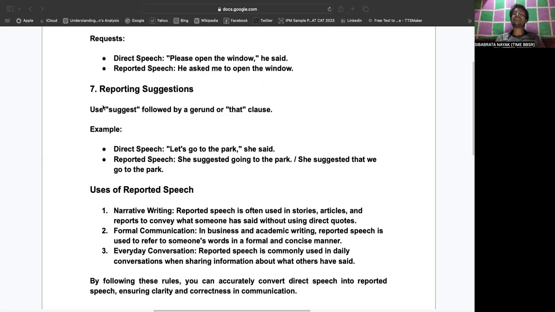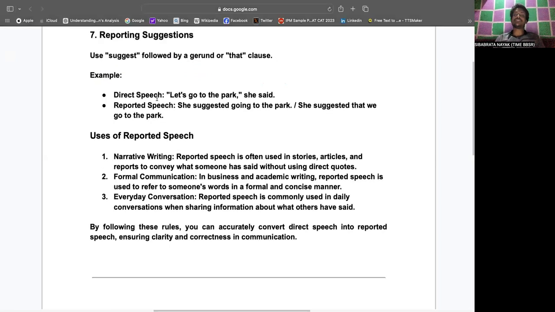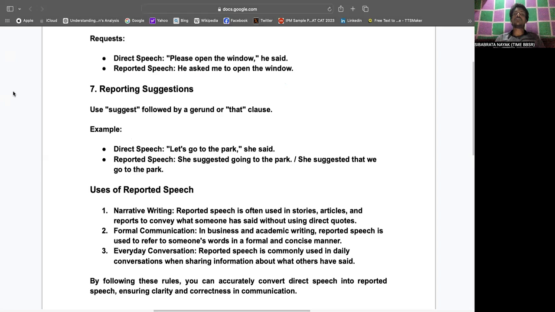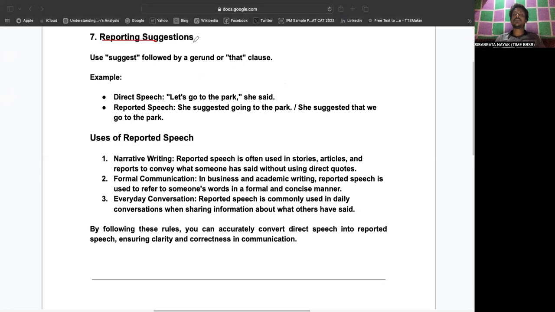So besides command or request, we also find reporting suggestions. When we talk about reporting suggestions, what do we find? We use suggest followed by a gerund or that clause. Gerund means what? That is called a verb plus ing form. Verb plus ing form. Or we can use that clause.